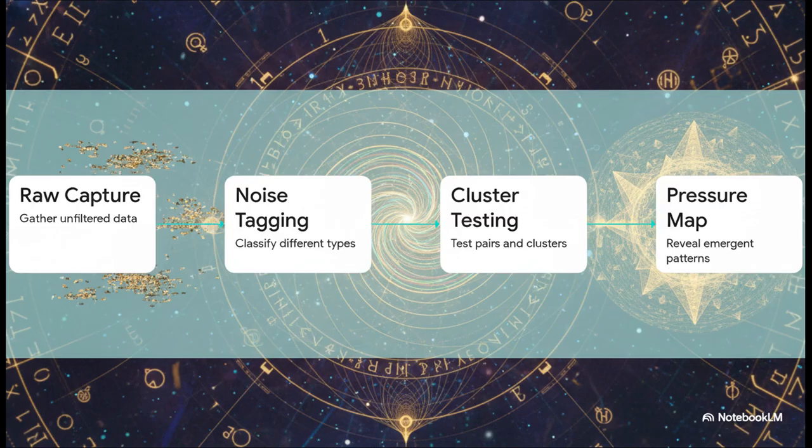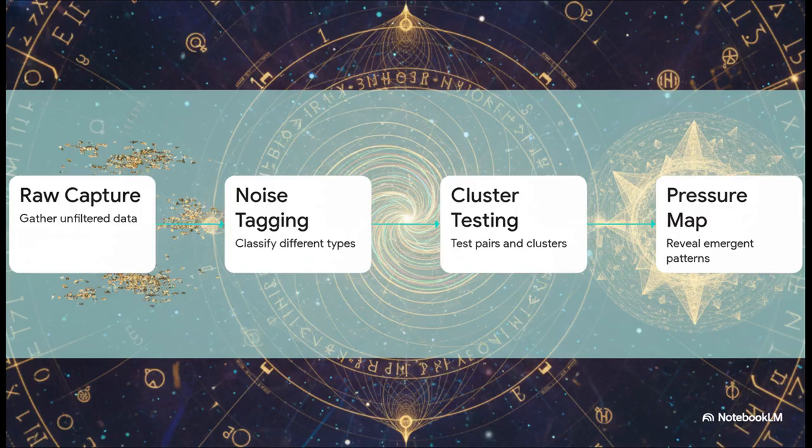First up, raw capture, literally just grabbing every single piece of unfiltered data without any prejudice. Then, noise tagging, where you classify the different flavors of chaos. After that is cluster testing, and this is where you just slam those noise types together to see how they interact. Finally, that generates a pressure map, which shows you exactly where brand new, invisible patterns are forming right out